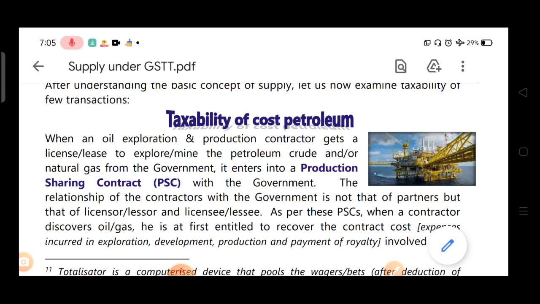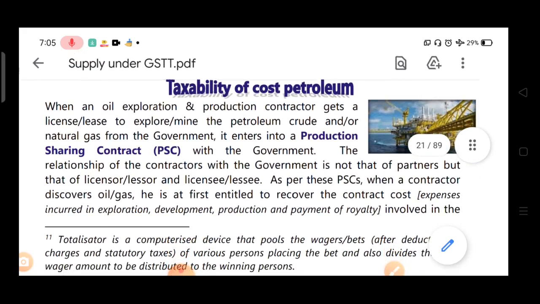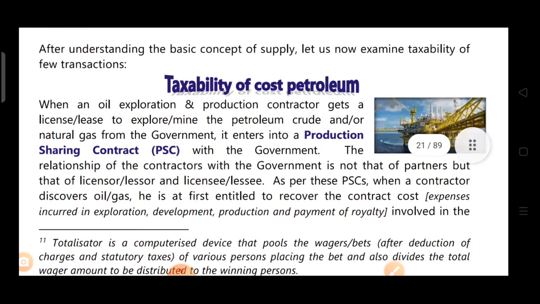Okay. So let's start with taxability of cost petroleum. When an oil exploration and production contractor gets a license or lease to explore or mine petroleum crude and/or natural gas from the government, it enters into a production sharing contract, PSC, with the government. The relationship of the contractor with the government is not that of partners but that of licensor, lessor and licensee or lessee. As per this production sharing contract, when a contractor discovers oil or gas, he is at first entitled to recover the contract cost.